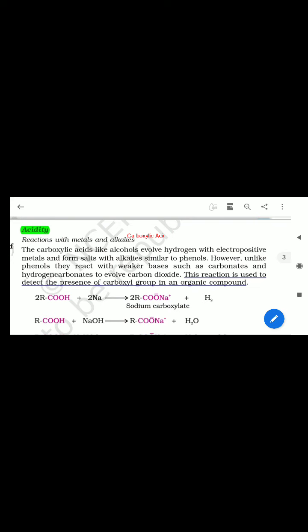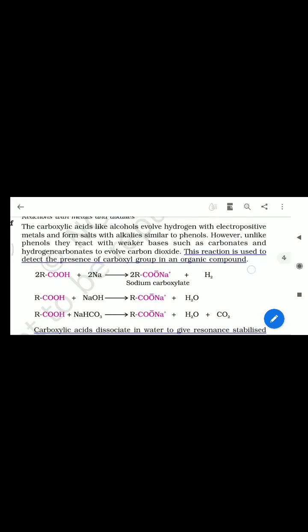So this is also important information. How will you confirm the presence of a carboxyl group in an organic compound? Just react it with carbonate or hydrogen carbonate and it will evolve carbon dioxide gas, and to confirm the carbon dioxide gas you may pass it through lime water, and CO2 turns it milky. So this reaction is explained.